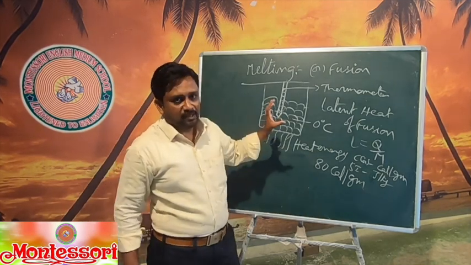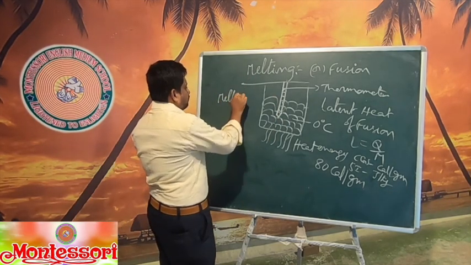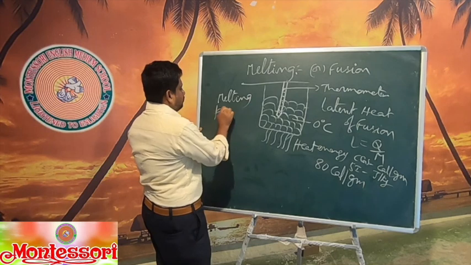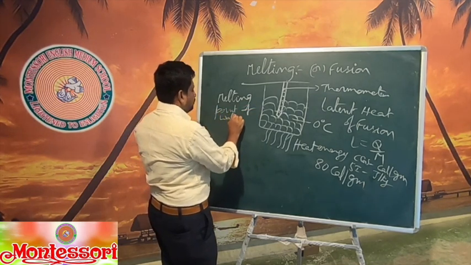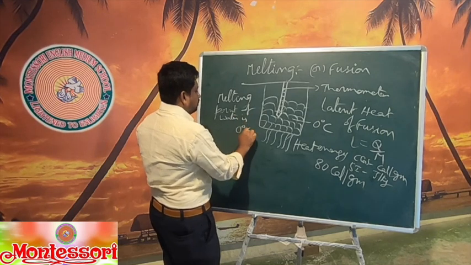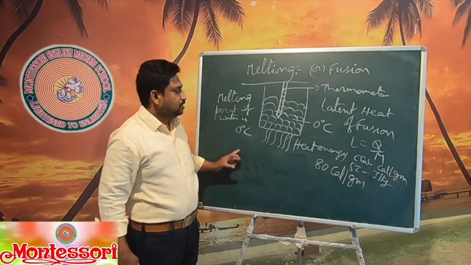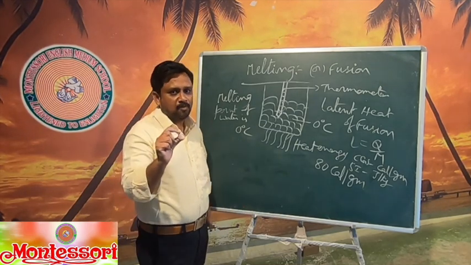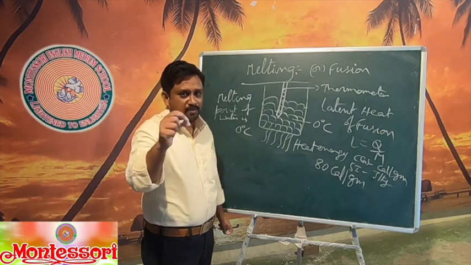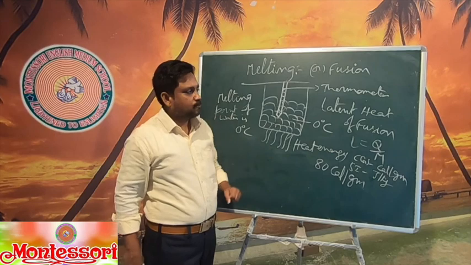This is about melting. The melting point of water is 0 degree centigrade. This is all about melting. There is one problem, you have to do it on your own. I will say how to do it. And next we are going to freezing. What is freezing?